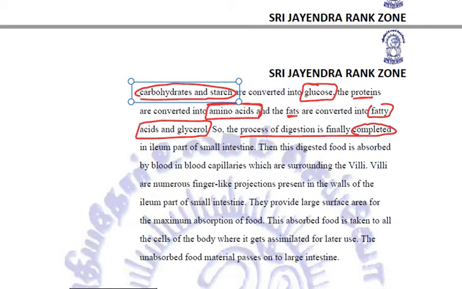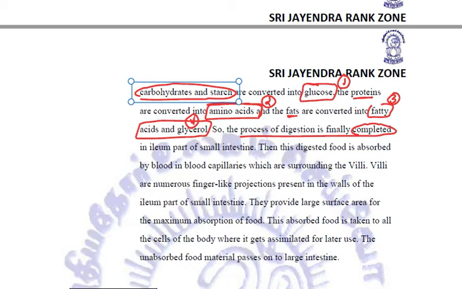And if we try to relate what are the end products of the process of digestion, the first end product is glucose. The second end product is amino acids. The third end product is fatty acids. And the fourth one is glycerol. Very, very important. We need to remember the end products in the small intestine.